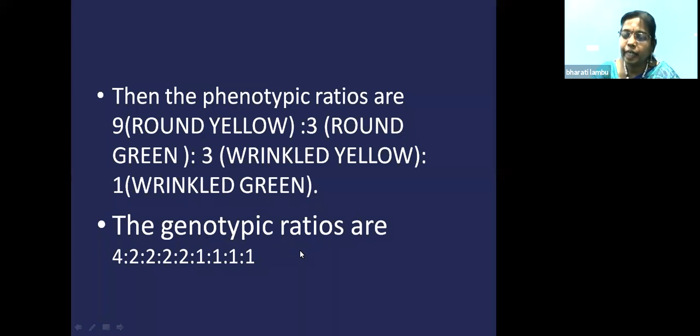And the dihybrid genotypic ratio is 4:2:2:2:2:1:1:1:1. For easy remembering, you can write that there is one 4, four 2's and four 1's. So in total, it will be 16 zygotes. So this is the ratio of the phenotype and the genotype in the dihybrid cross.